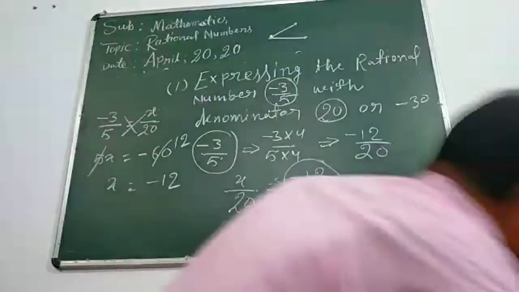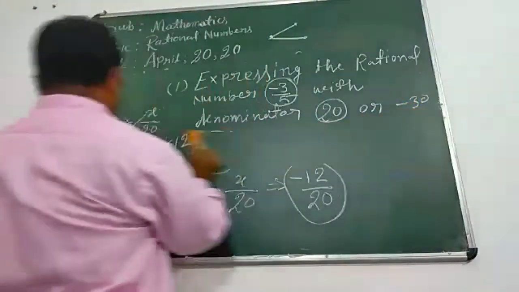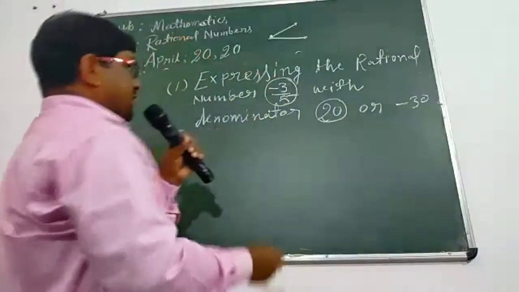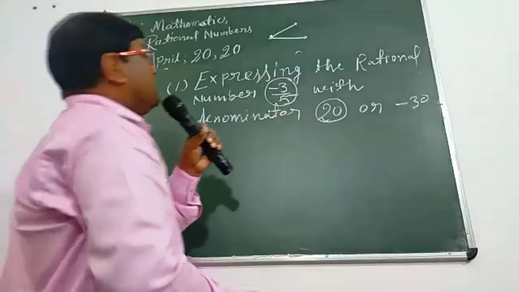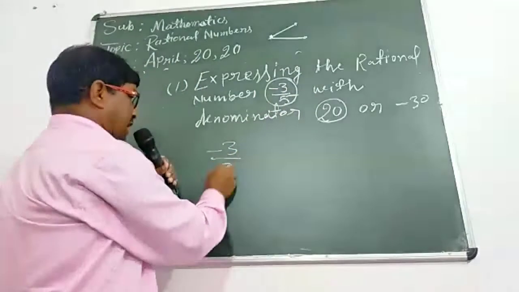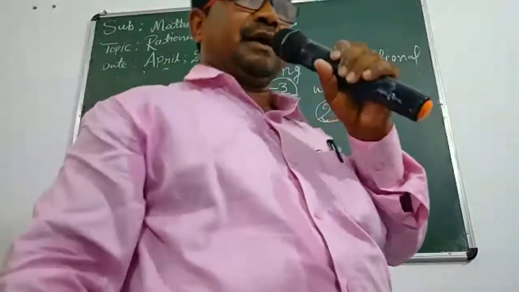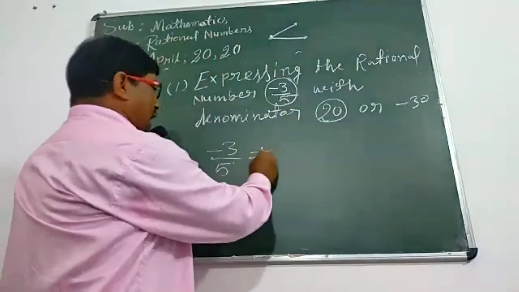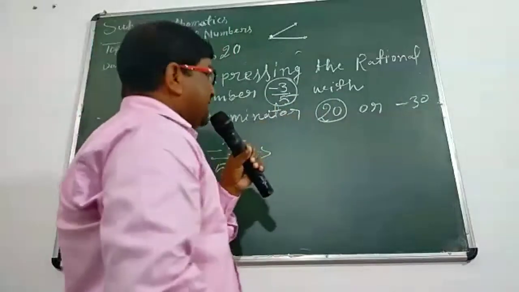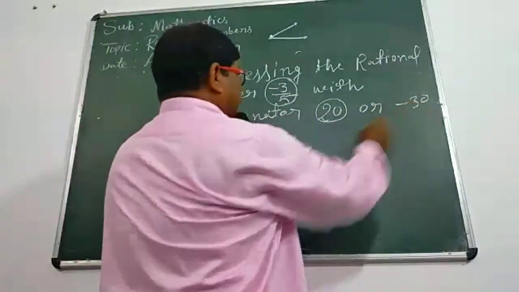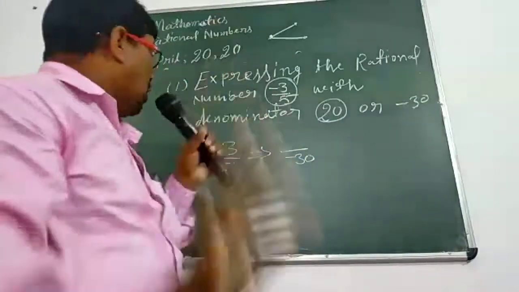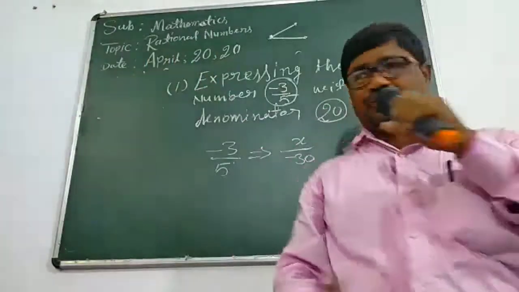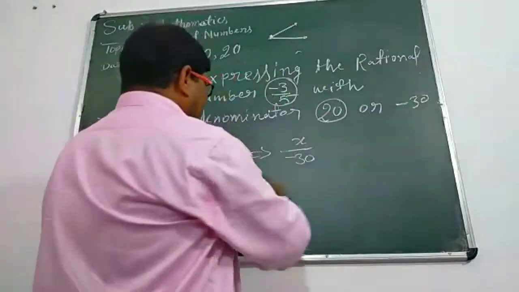Now, you can check another. Suppose that you want to write another equivalent rational number whose denominator will be minus 30, but the given rational number is minus 3 upon 5. Which method do you like most? First or second? Okay, second. Because you are interested in algebra. Your denominator is minus 30 here, but you don't know what its numerator is. So suppose here x.